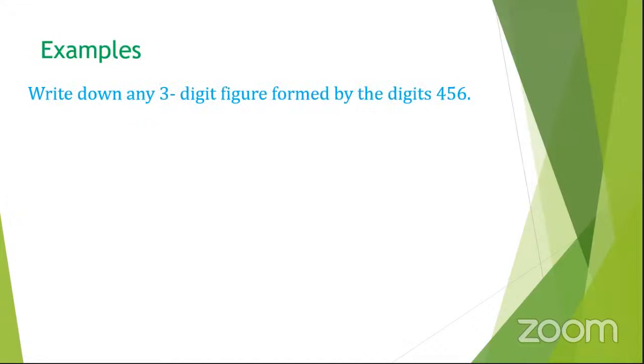Then let us see another example here. They are saying, write down any numbers formed by the digits 4, 5, and 6. This one should have commas between the digits. So still here we can form numbers. I want to give a chance to everyone so that you can at least give me the numbers we can form.